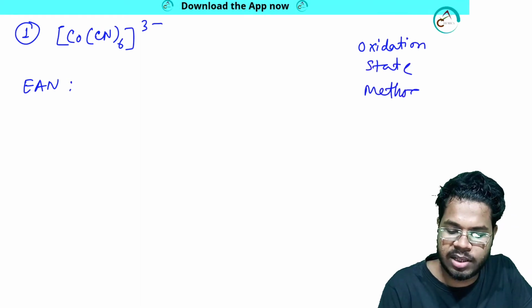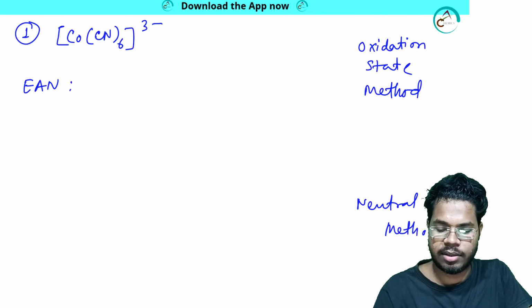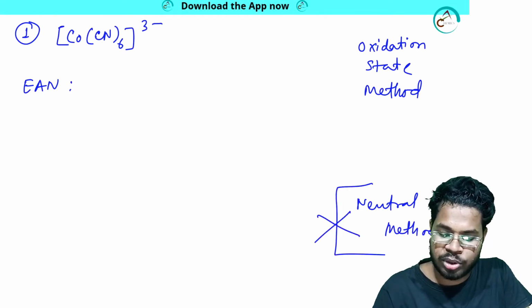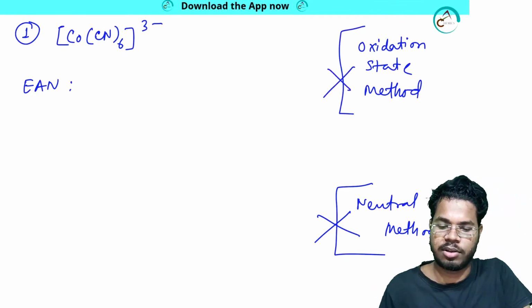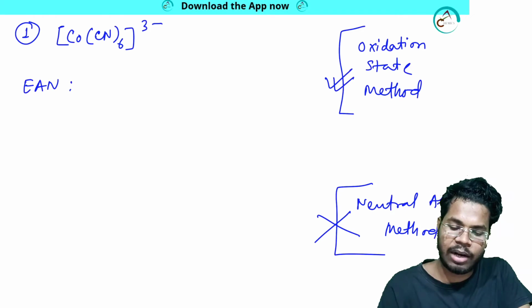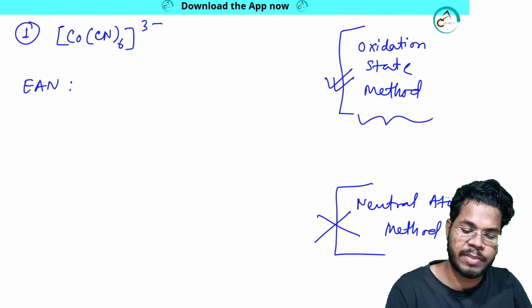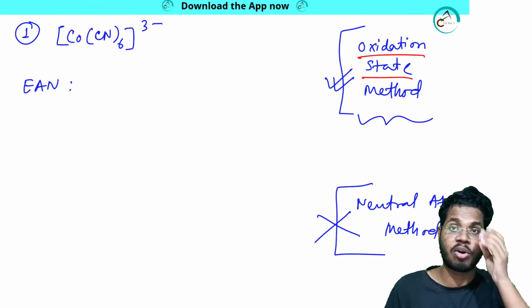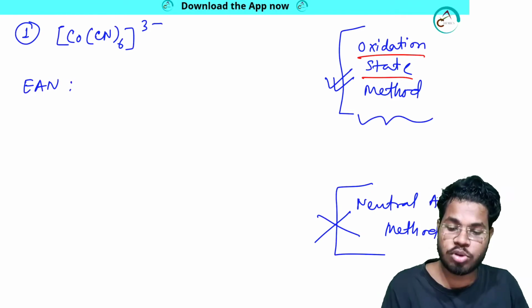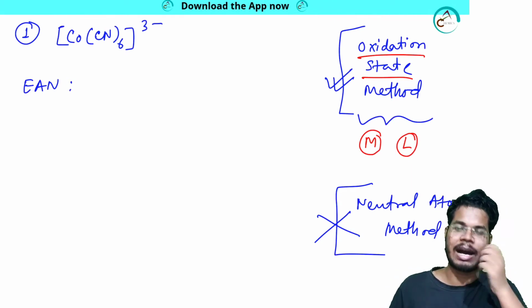So what is this method? There is another method that is named the neutral atom method. I am not talking about this right now. I will be talking about both of these methods again in organometallic chemistry. But here we will only talk about the oxidation state method. You know what the oxidation state method is. There should be an oxidation state present in the system. We have to consider the oxidation state of the system. Whose oxidation state? The metal's oxidation state, the ligand's oxidation state. And how to calculate that?